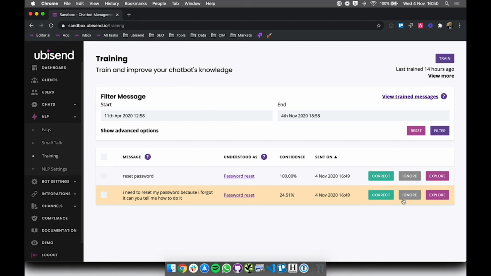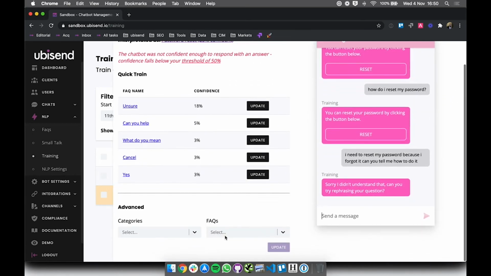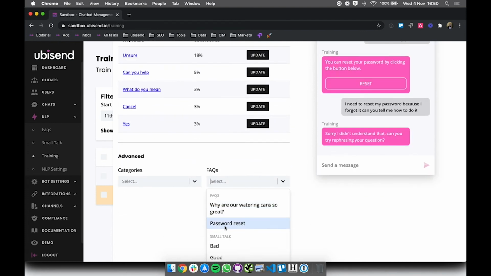And then finally, you can hit the purple button and tell your chatbot, listen, you were wrong thinking this was password reset. You should actually tie this to another FAQ I created, which could be this one, for instance.